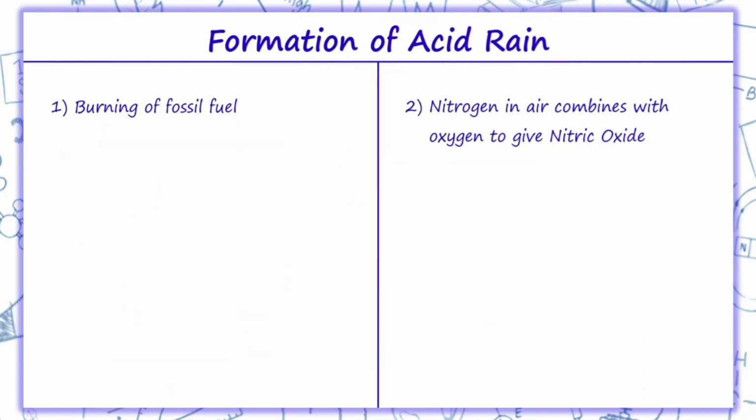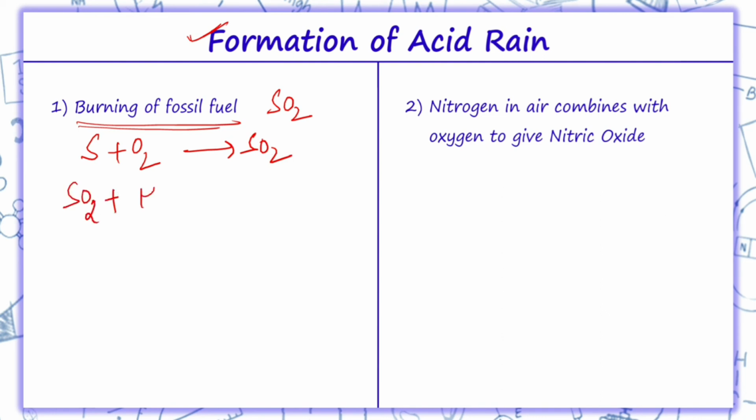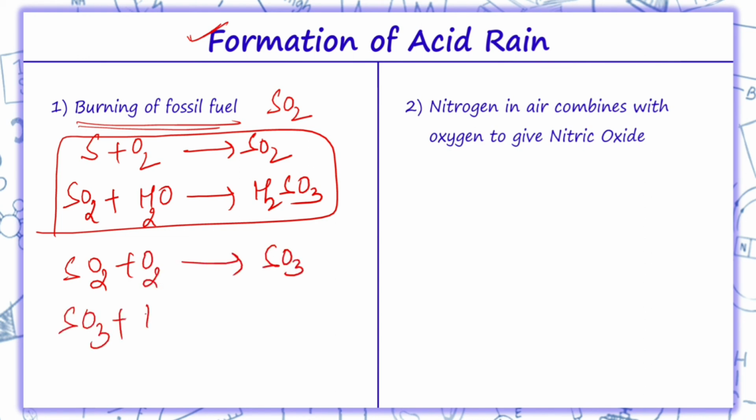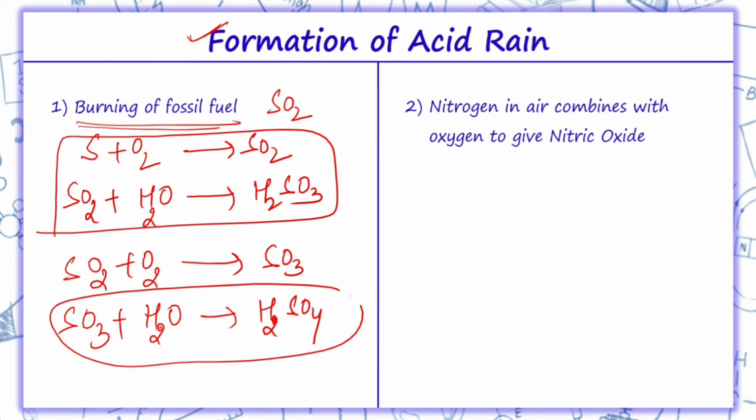Now how is this acid rain formed? When we burn fossil fuel, sulfur dioxide gas is released, that is, sulfur plus oxygen gives sulfur dioxide, and this sulfur dioxide when combined with the water vapor present in the air forms sulfurous acid. Sulfur dioxide can also be oxidized to sulfur trioxide. Again it combines with the water vapor present in the air and forms sulfuric acid.